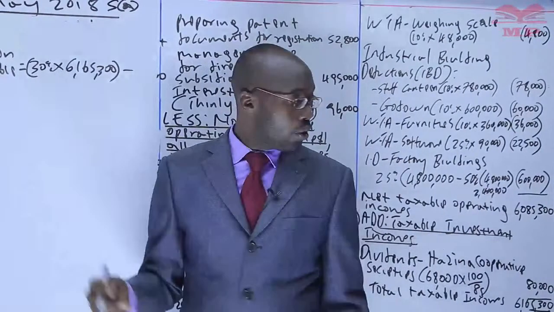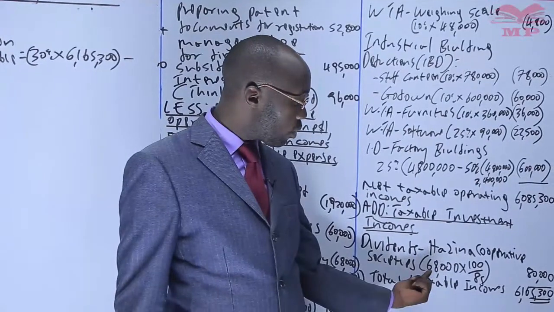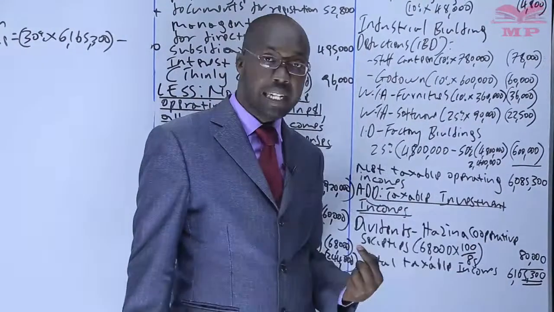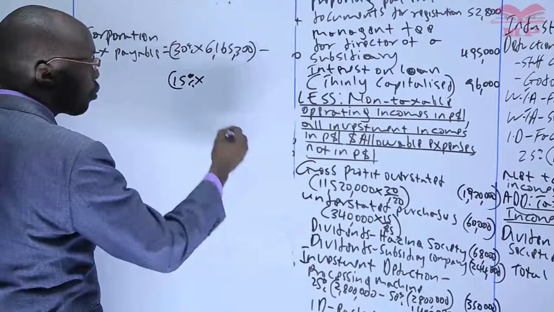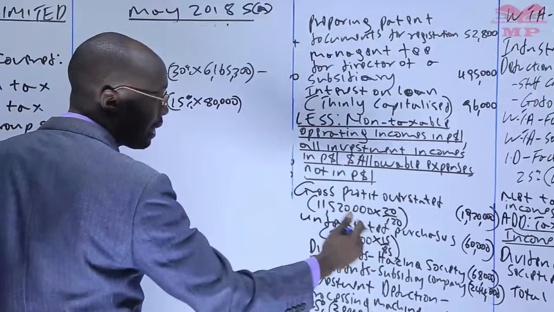Here we had seen there is a dividend from Hazina Cooperative Society, and we were told it was net and we had to gross it up. So the withholding tax needs to be deducted. So we deduct 15% of the gross, the 80,000. Otherwise, you can also get the difference between the gross 80,000 and net 68,000.